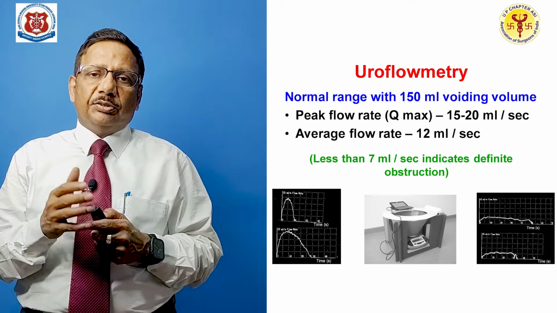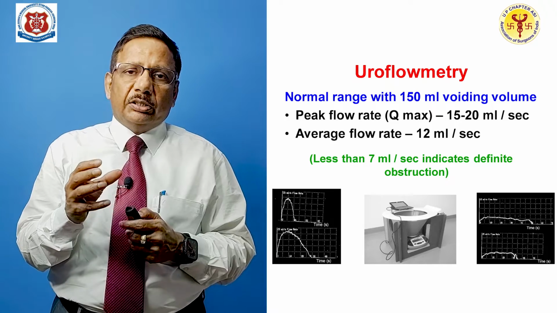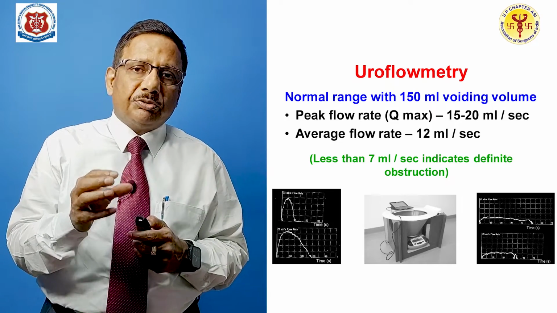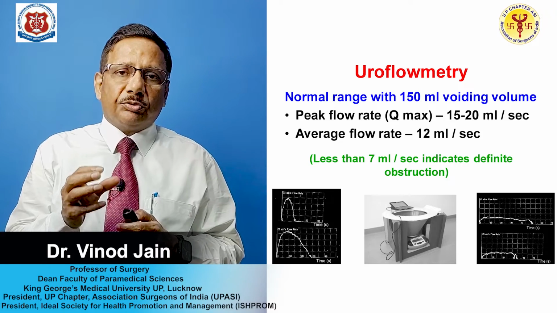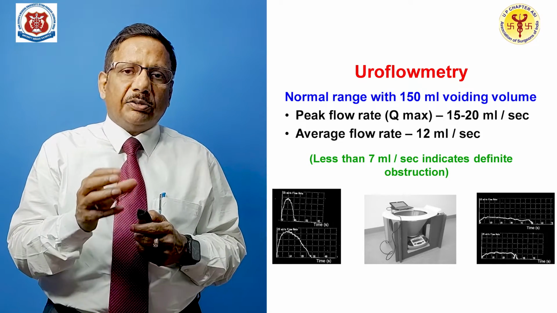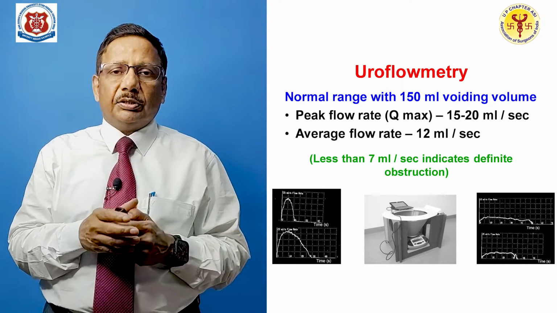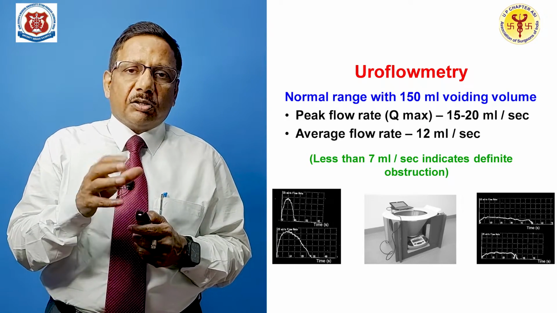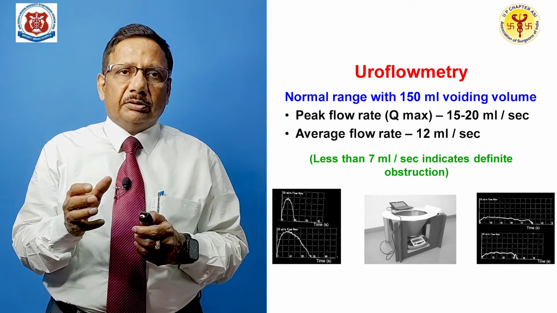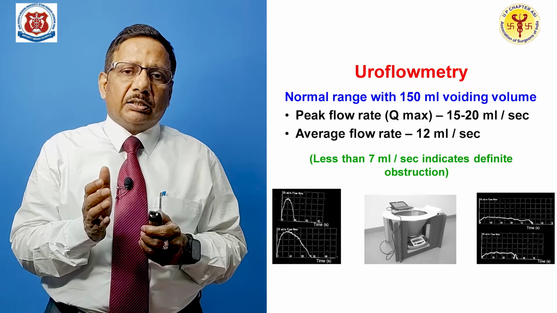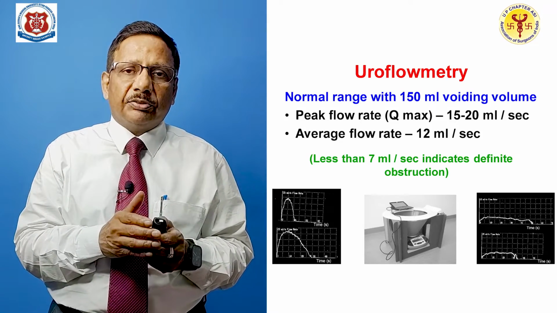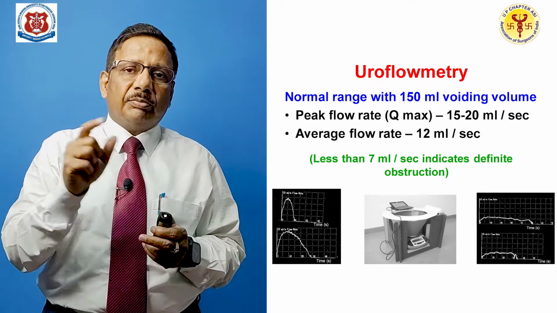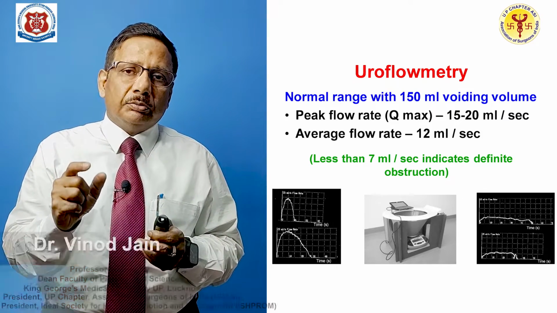Now you see, this is a uroflowmeter which has a pressure transducer, and the patient is asked to sit and pass urine or asked to stand and pass urine. Then the recording is calculated. So as you see the graph on the left side, on the down side of the slide, you can see this is a normal uroflogram.